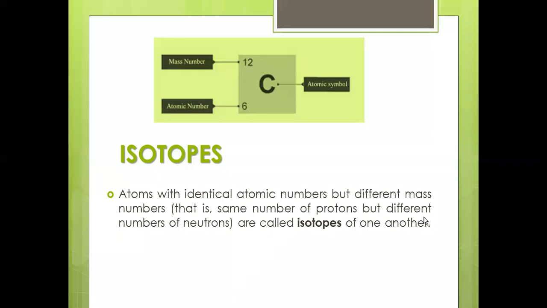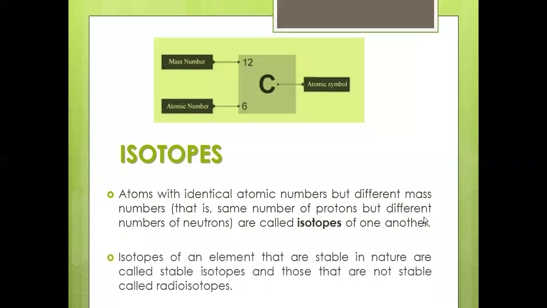So therefore, the isotopes of an element which are stable in nature are called stable isotopes, and those that are not stable we call the radioisotopes. What is meant by that? Naturally, they are able to decay.